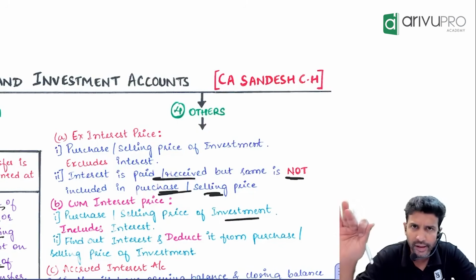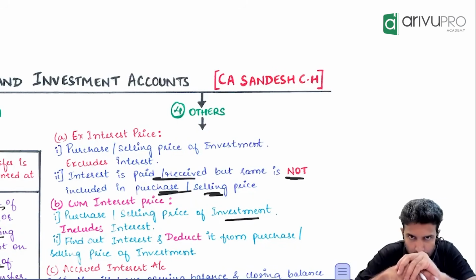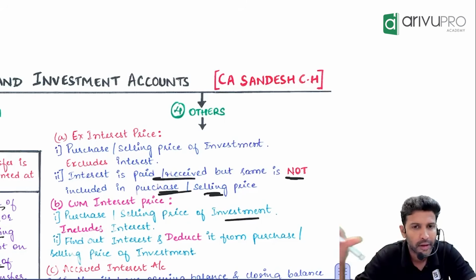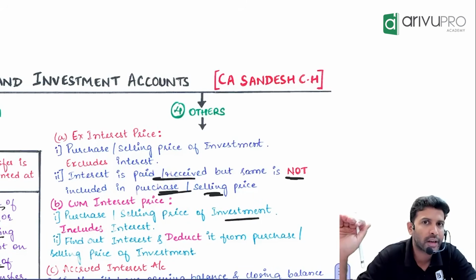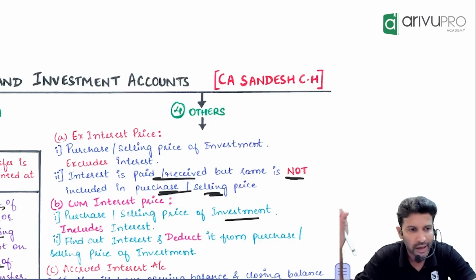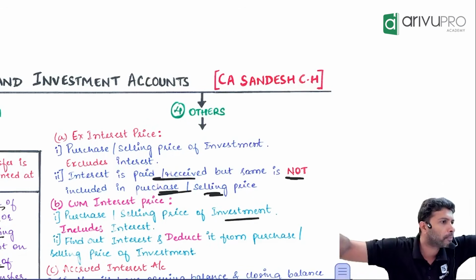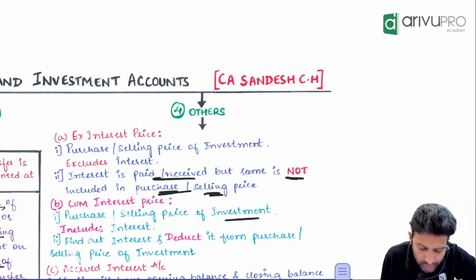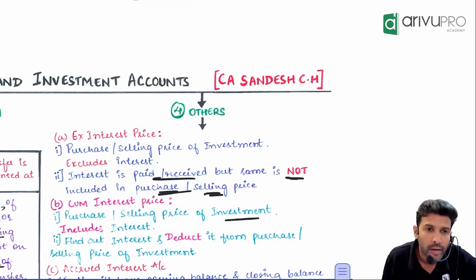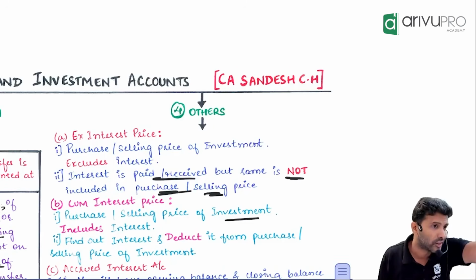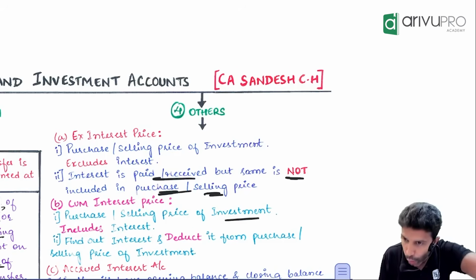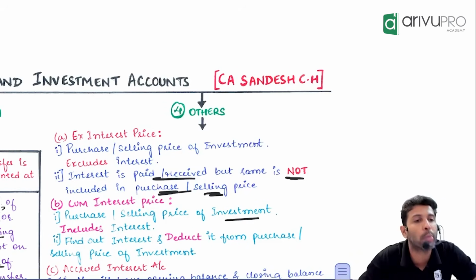Different treatment. So ideally, you should merge them or show it separately. Ideally, you should do separate accounting, because one is a P&L component, another one is a balance sheet component. So you should treat them separately. But what does cum-interest mean? It includes the purchase price or the selling price, includes interest. Should it be included? No, because the accounting treatment for both are different.